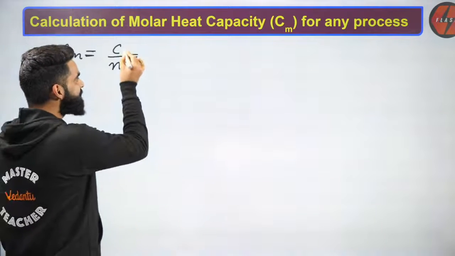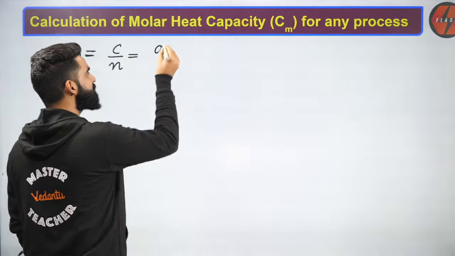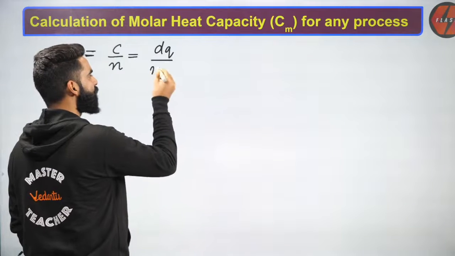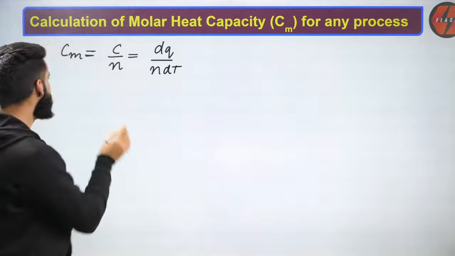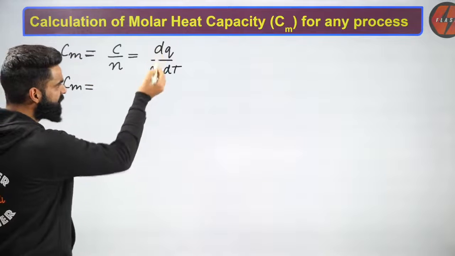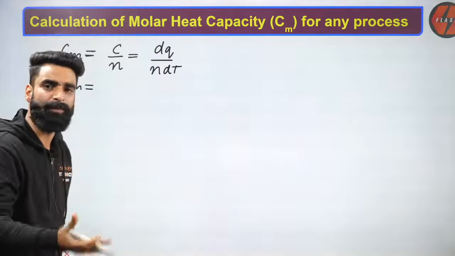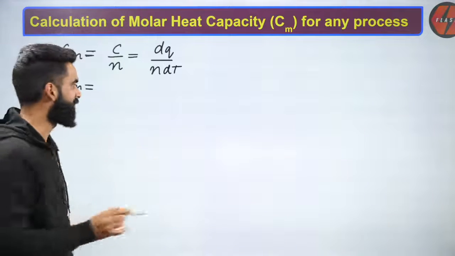And C, guys, C is the heat capacity. If you remember, I told you in the earlier session, C is equal to dQ divided by dT. So it becomes dQ divided by N dT. Yes, very simple. So can I say Cm? So what is Cm? Cm is molar heat capacity, which is going to be dQ divided by N dT. For example, in the container, I have got 1 mole of ideal gas.